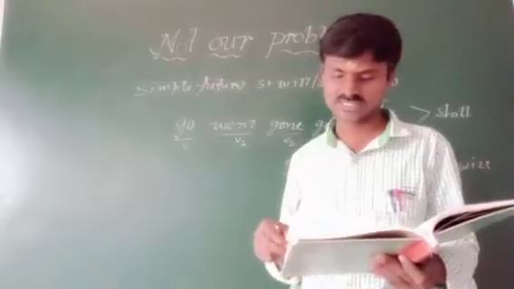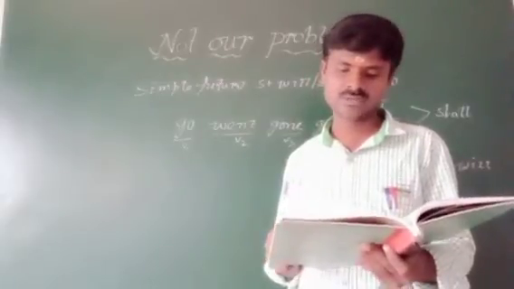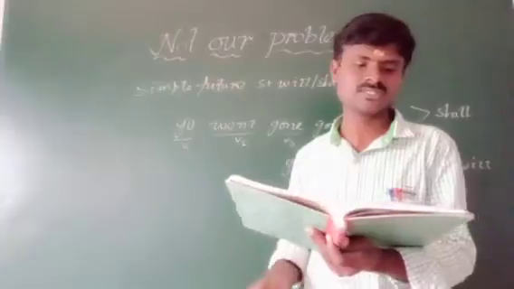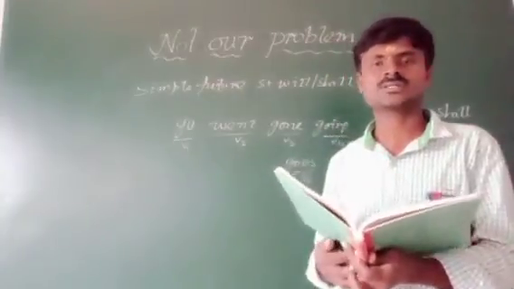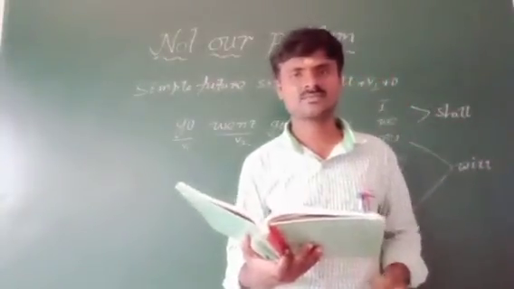Page number 69, A Roman and B Roman. It is for you children. You have to finish and send through WhatsApp. Otherwise, I will send these exercises in your WhatsApp.